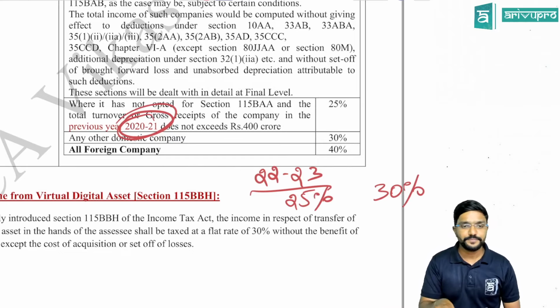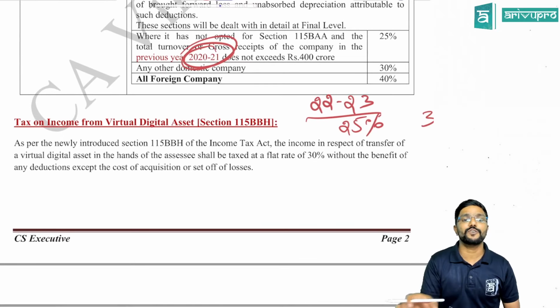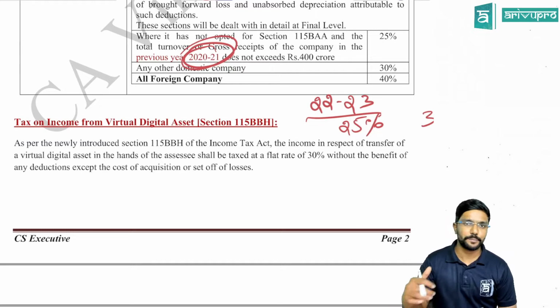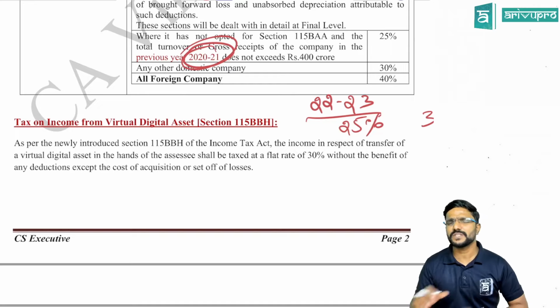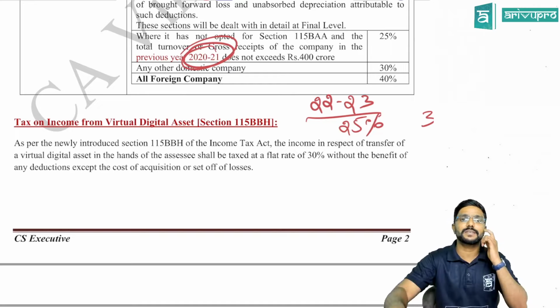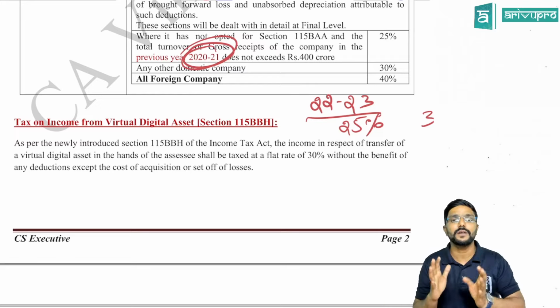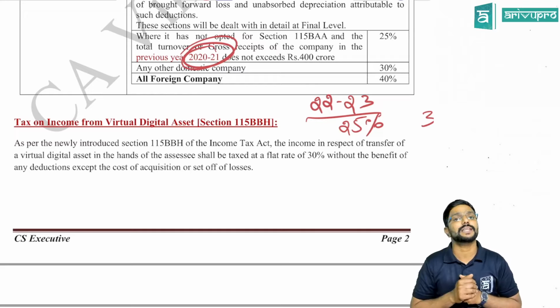Okay. Then they have also covered some basics about the taxation of virtual digital assets. Taxation of virtual digital assets like cryptocurrency is covered in section 115BBH, which is very similar to casual income, guys. You already know what is casual income, which is taxable at 30%. If you have any winnings from horse race, games and all, it is covered as casual income, and casual income will always be taxable under income from other sources.